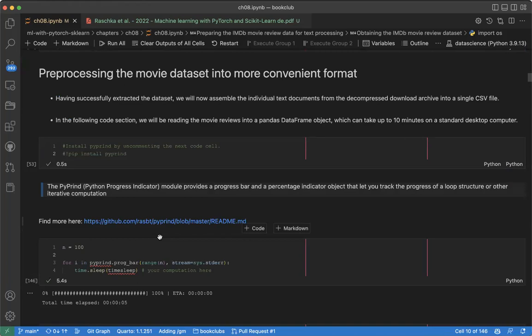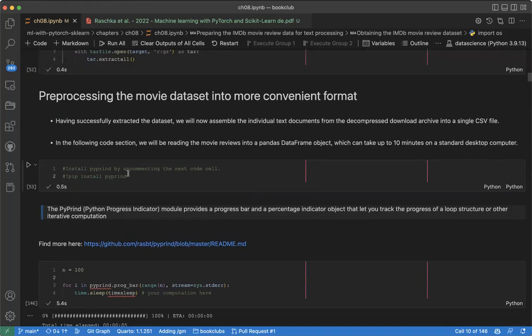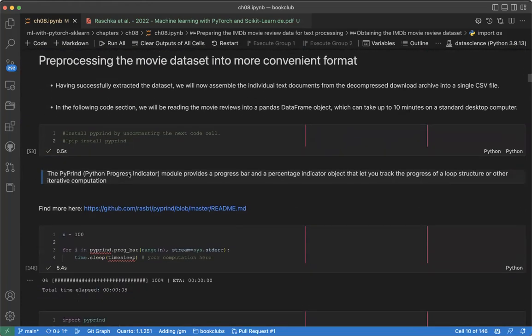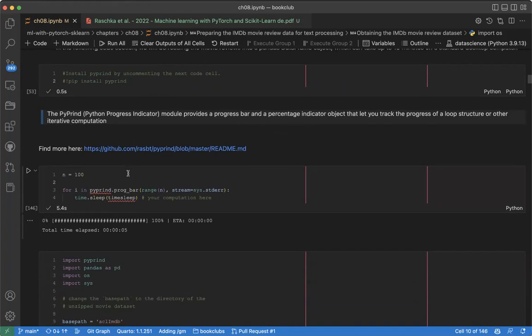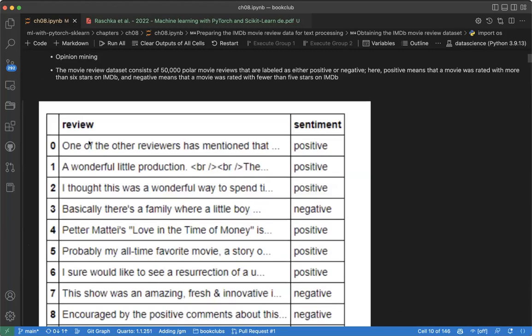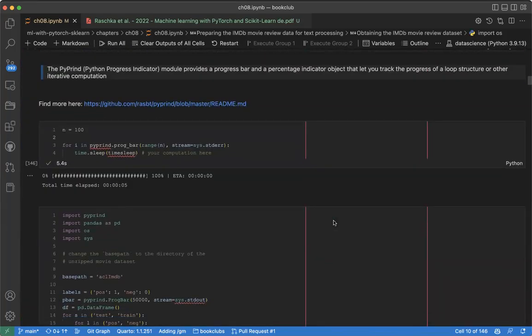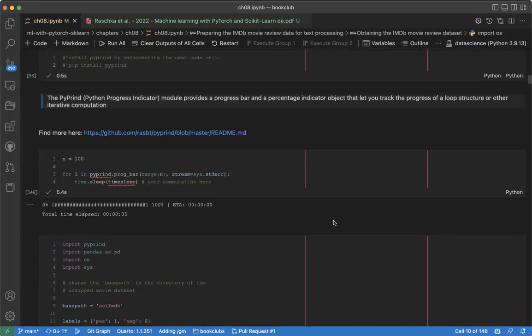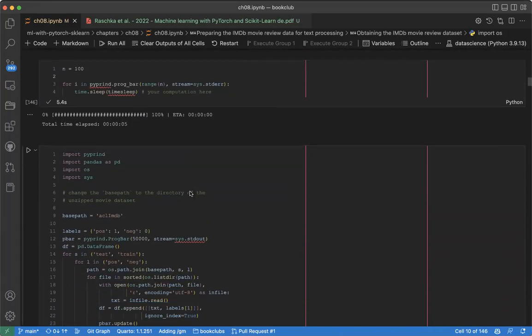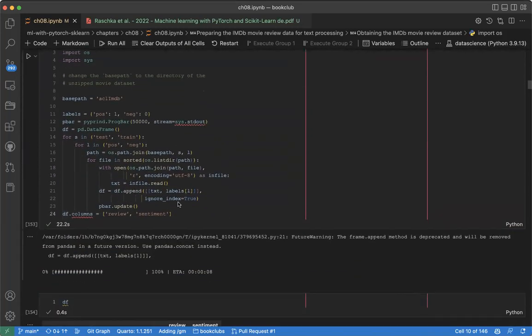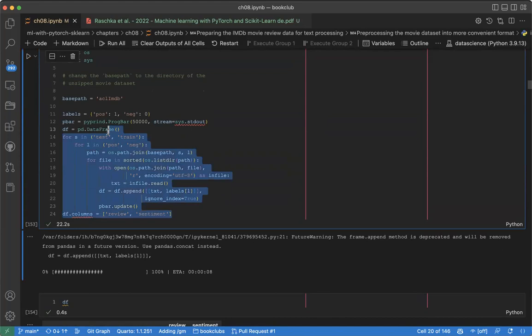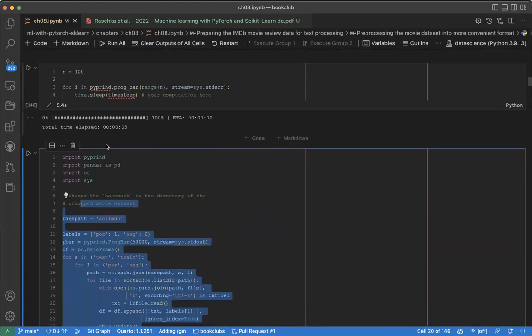Preprocessing the data set to a convenient format. So when we download the data, it is not in a convenient format that we can put in a pandas data frame. We want the data to be somehow in this format. This is the review, this is the sentiment. But the data set after downloading is not in that format. And now what he does is try to prepare the data set and put it in a data frame format. So this code does that.